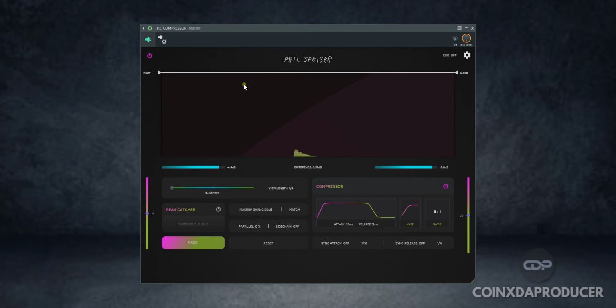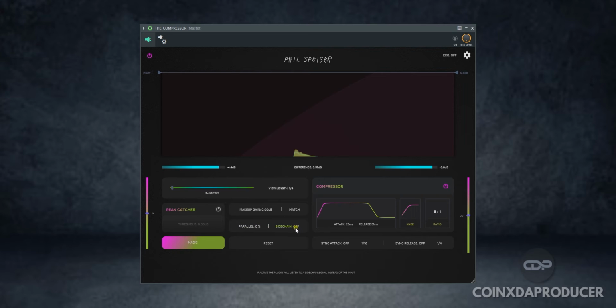And here we have it. As you can see, over here is the input and here is the output, and right on top is the threshold mark. Here you can see the view length. This is for the display to determine the length of audio waveform that will display here. Below is the peak catcher, and the next is the makeup gain and the match.